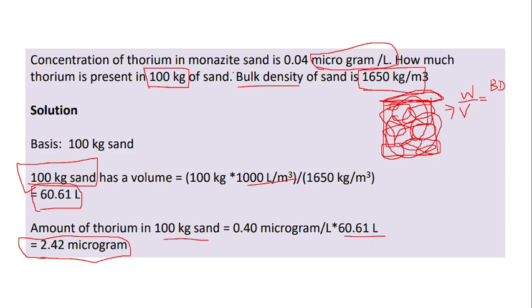But the one instruction given is the bulk density of sand. So you can convert the weight of the sand to volume of the sand using this bulk density. Then you can multiply the volume of the sand with the concentration to obtain the amount of the thorium present in that much kg of sand. Okay, simple unit conversion is happening here.